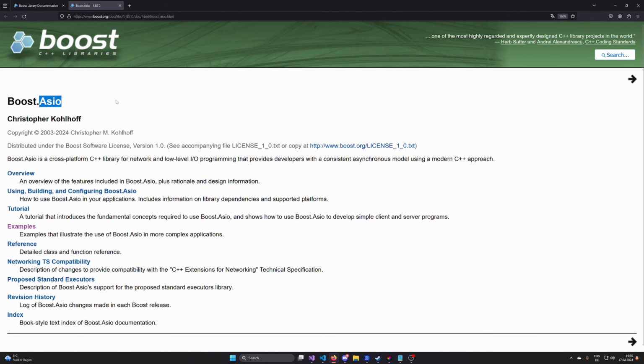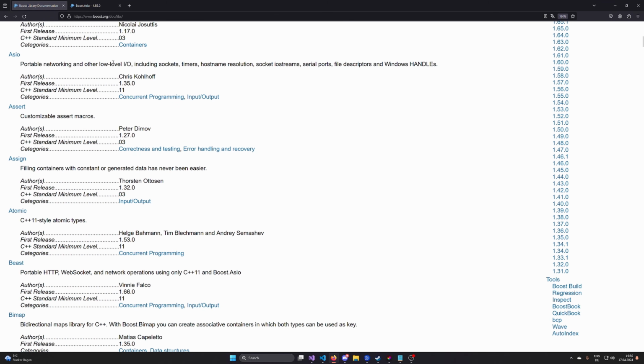Asio is a portable networking library for C++, so you can do TCP and UDP communication, you can do DNS, ICMP, there's all of that network stuff in there. There's also a bit of abstraction about, in general, low-level I/O. I think there's also something that works with serial ports. I'm not sure. Yeah, there it is. Serial ports, file descriptors, and Windows handles. It's in general a low-level I/O and asynchronous I/O library. However, most of the time it's used for network code, so for TCP and UDP. So if you're writing an application that communicates over a network, I would highly recommend using Asio.